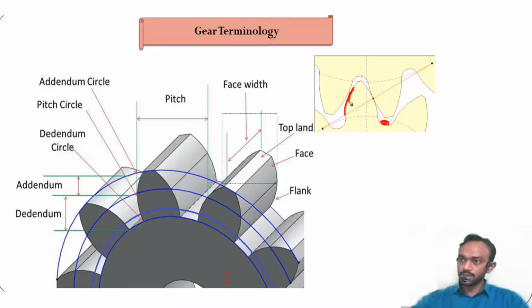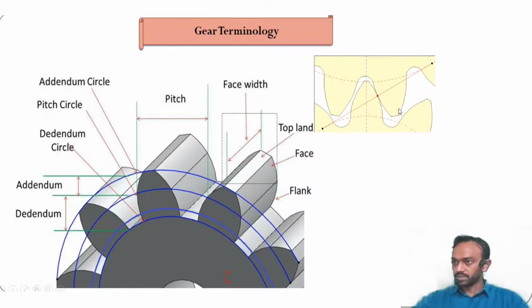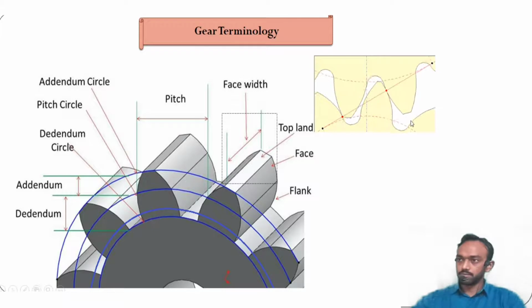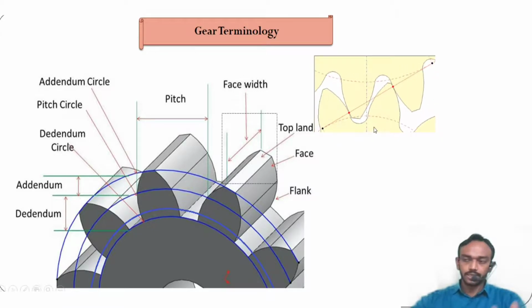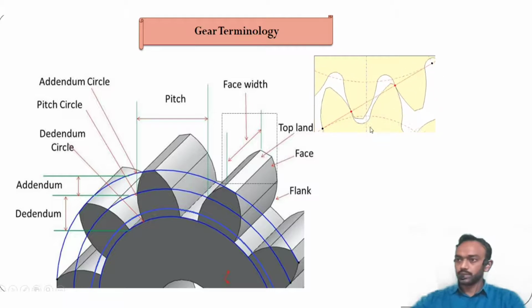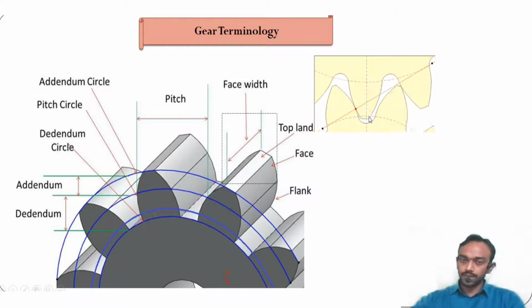It is known as backlash. The side clearance we kept is known as backlash, and the bottom clearance is known as clearance. There is some minor clearance so the gear can move easily and work properly despite heat and thermal expansion. If we don't keep the backlash, the gear will jam.